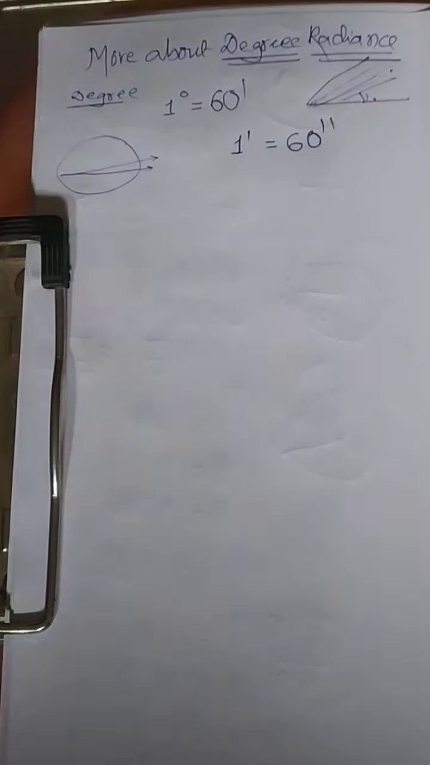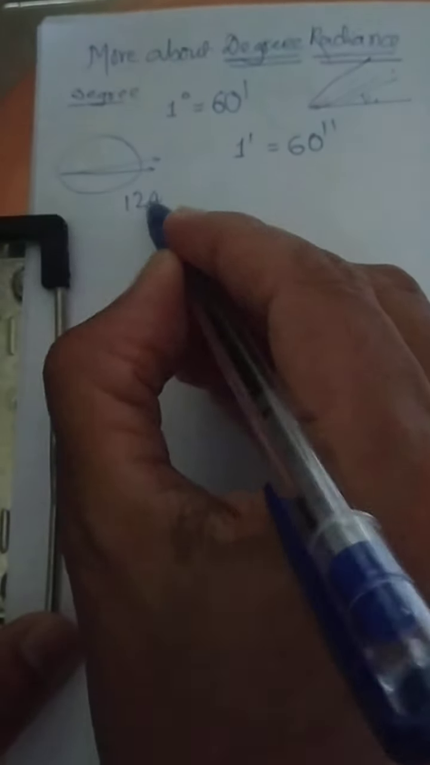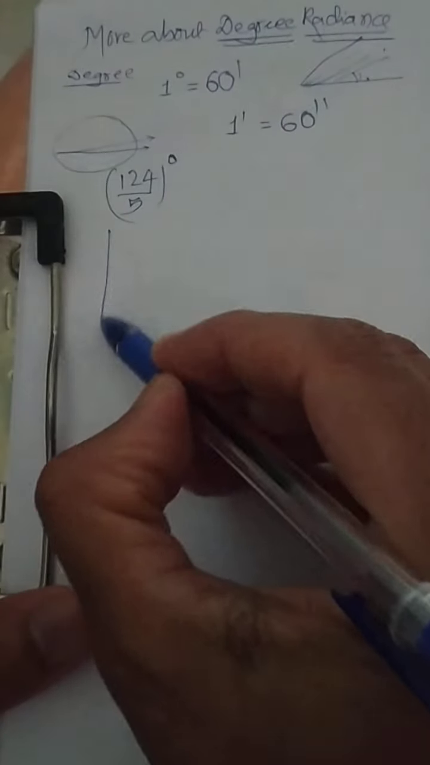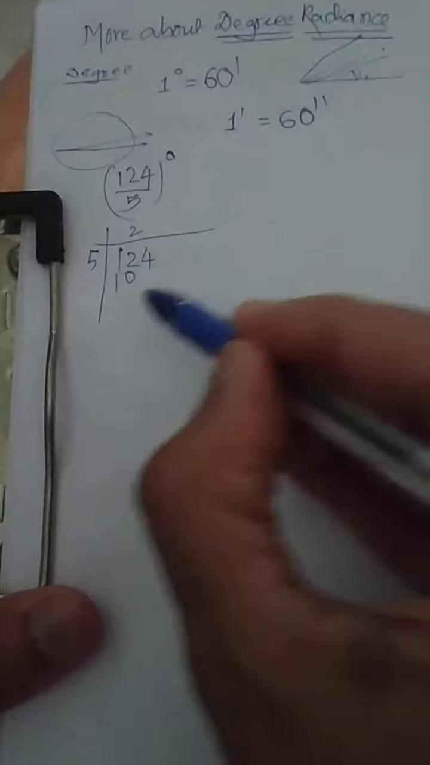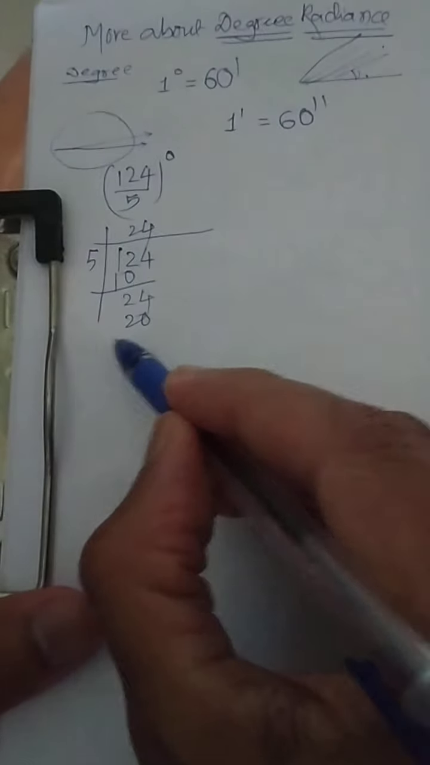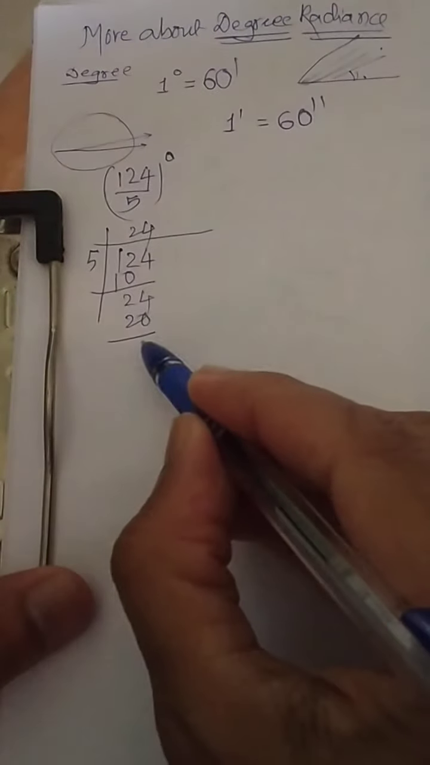Now you may be asking why. Because sometimes it will be asked as 124 by 5 degree. This is given to you, and you want to understand how much this angle is. Now for 124 by 5 degree, this is to be done like this. 124 I am writing over here, this is in degree, divided by 5. 5 2s are 10, it will be 24. 5 4s are 20. Do not put a decimal point here and solve. What is the remainder? Remainder is 4.